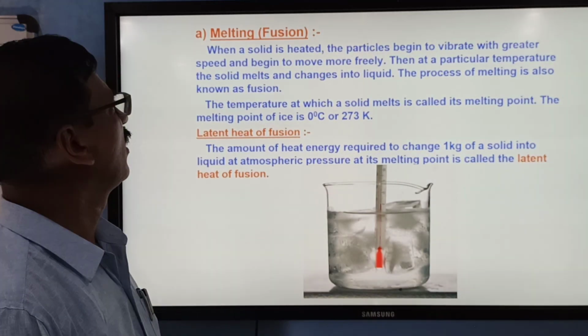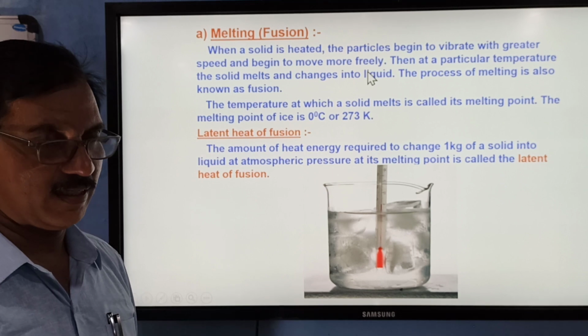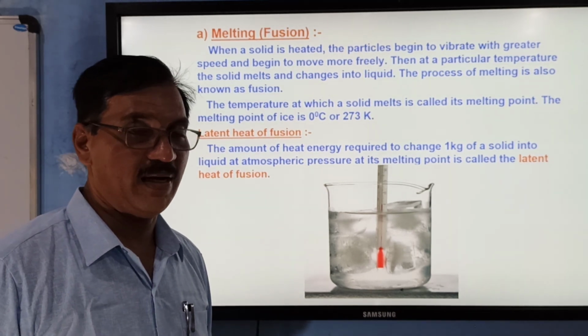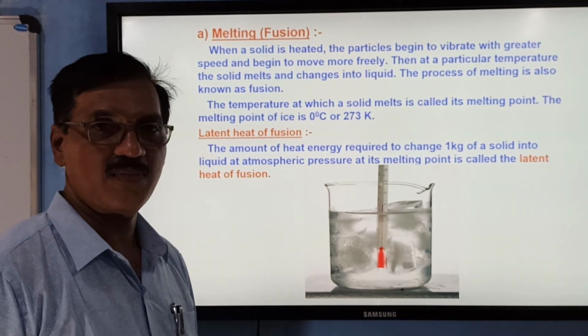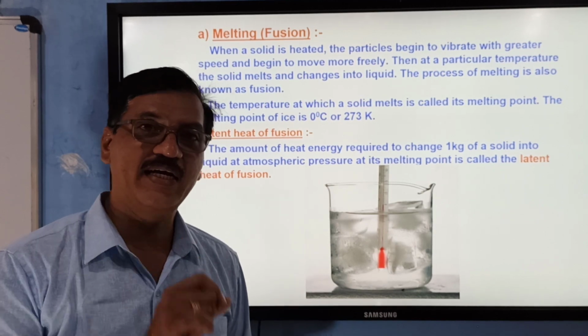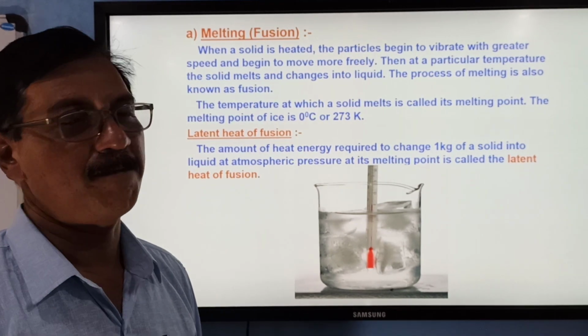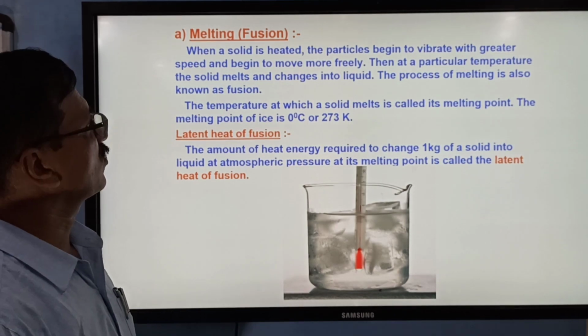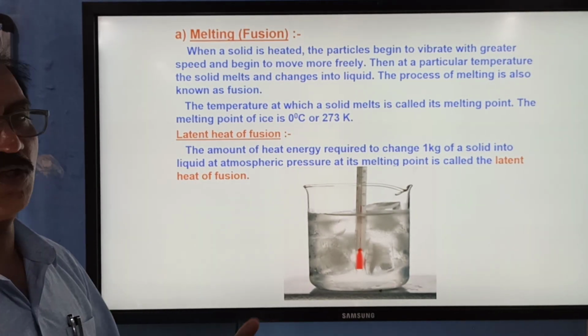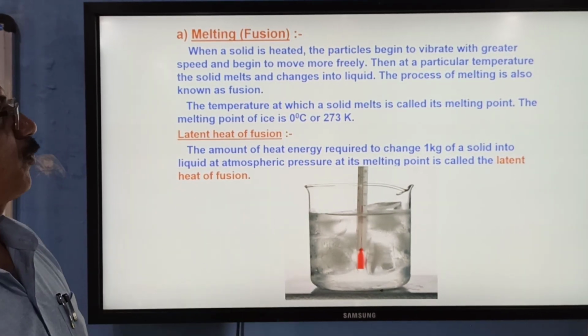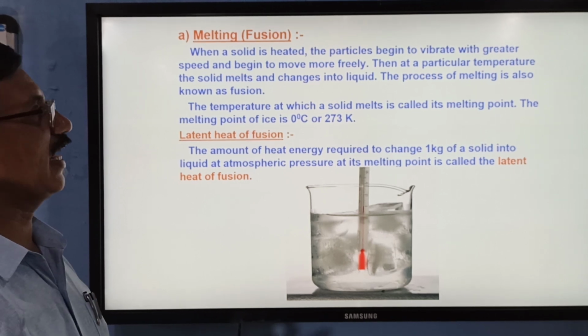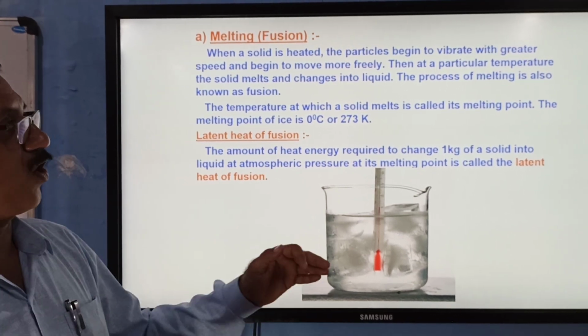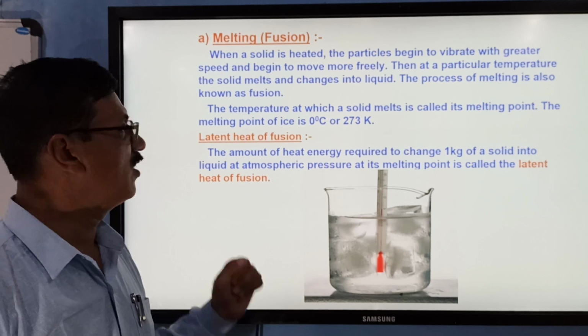Let us see. Now what is meant by melting? The process of conversion of solid into liquid is called melting. So when the solid is heated, particles begin to vibrate and move with greater speed and change into liquid, and the process is called melting or fusion.